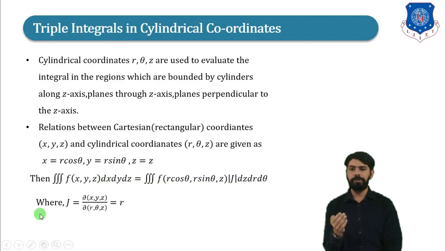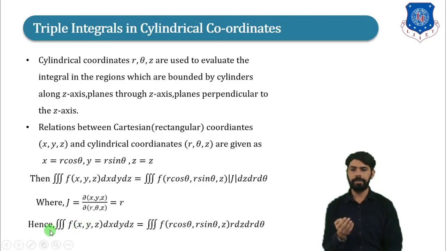Now we will find out the Jacobian. So where Jacobian J is equal to del x, y, z divided by del r, theta, z, and if we find the value of the Jacobian, then it will be r. Hence triple integration f of x, y, z dx, dy, dz is equal to triple integration f of r cos theta, r sin theta, z into r dz, dr, d theta, because here the value of the Jacobian is r.